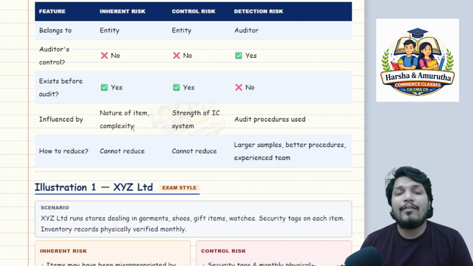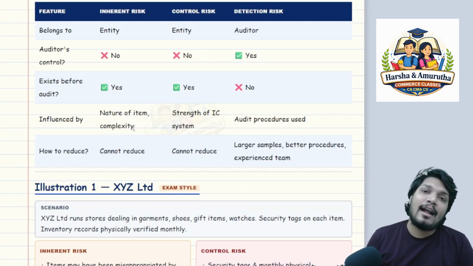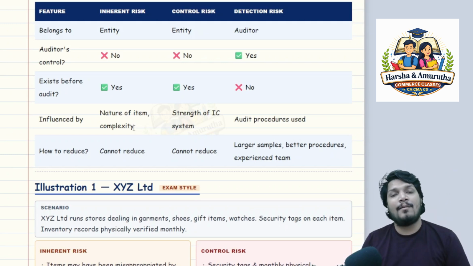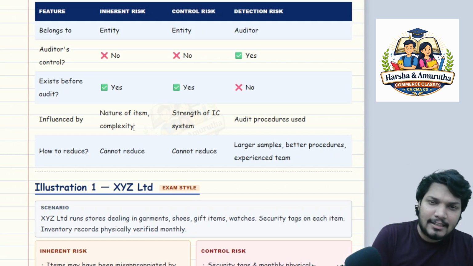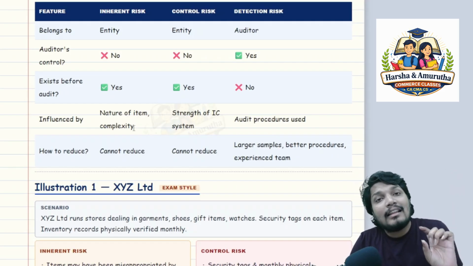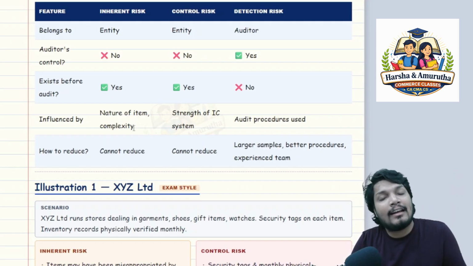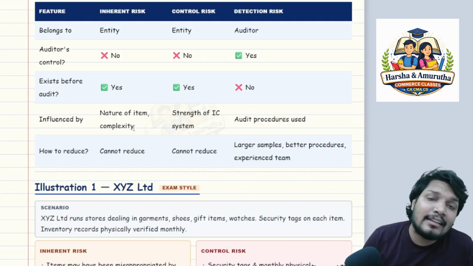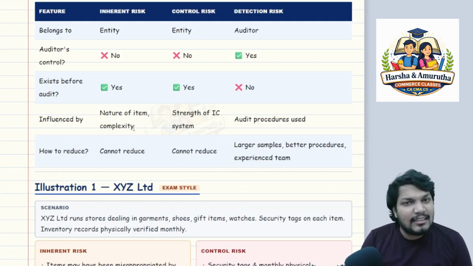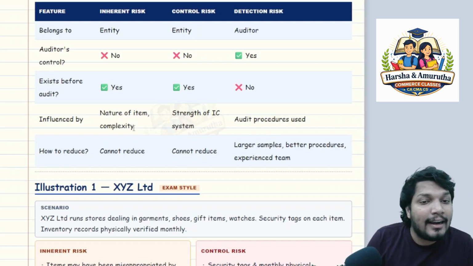As I said, if any process comes in and nobody has awareness about it, automatically there is a chance of misstatement. If nobody is aware how to account for and record a particular item, the chances of recording it incorrectly are very high. That is a potential risk, so it exists before the audit started, right?